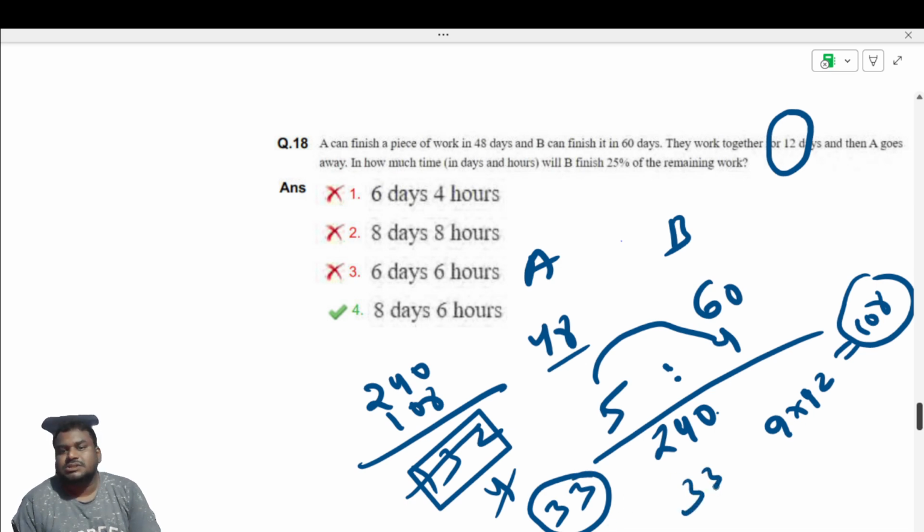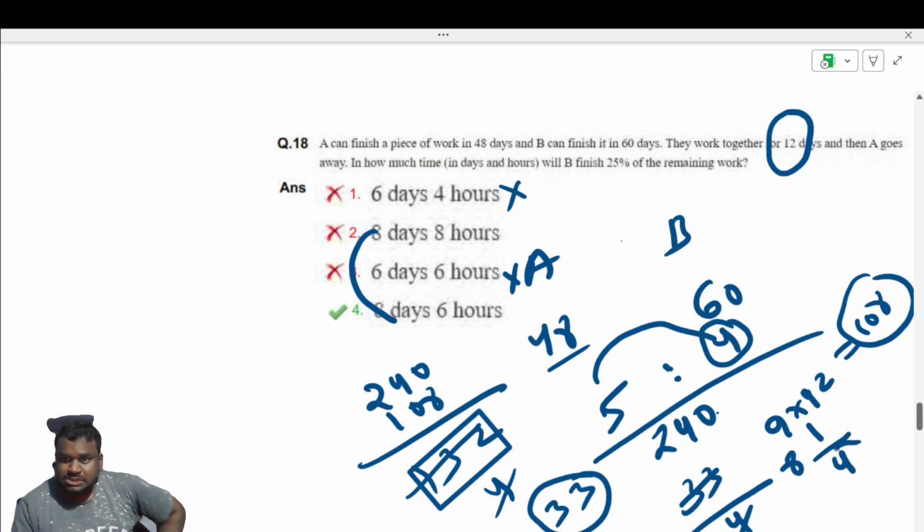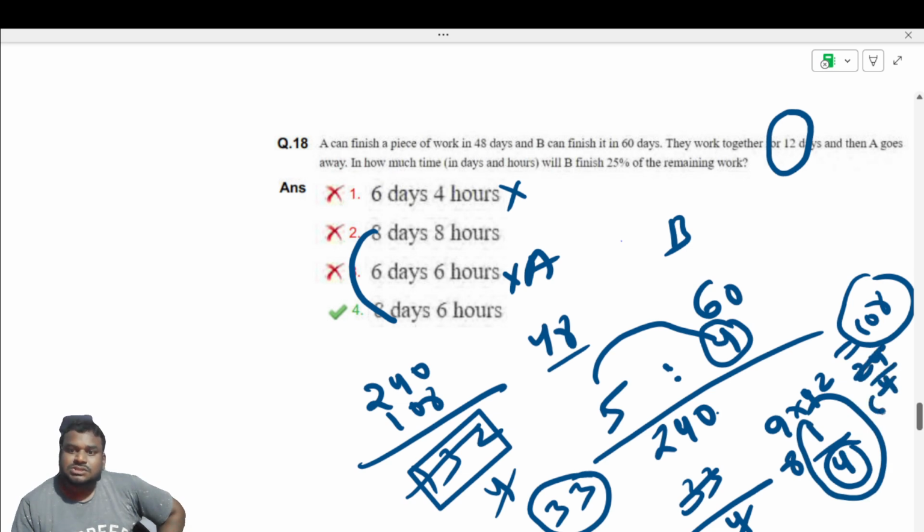So 33 parts divided by the efficiency of B, which is 4. 8 times 4 is 32, so we already got 8 days. Only 2 options are remaining, it's not the answer, it's not the answer. Then what about the one part that is left? 1 part by 4. In one day you can finish 4 parts, so 1 by 4 of a day. How many hours is that? 24 hours in a day, 24 by 4 is 6 hours. So 8 days 6 hours is the answer.